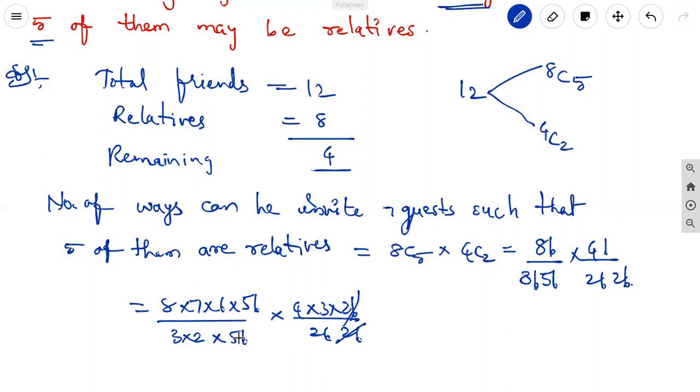The factorials cancel. 2 factorial means 2. 8 sevens are 56 into 6. 6 sixes are 36, 6 fives are 30 plus 3, 33, so 336.